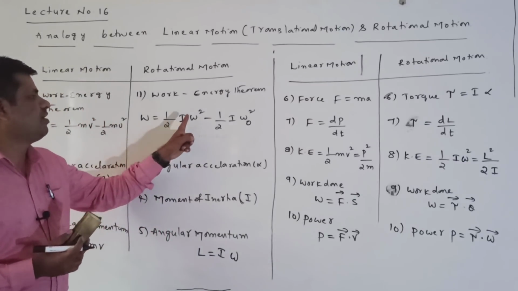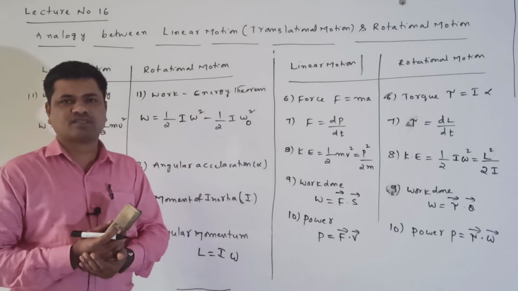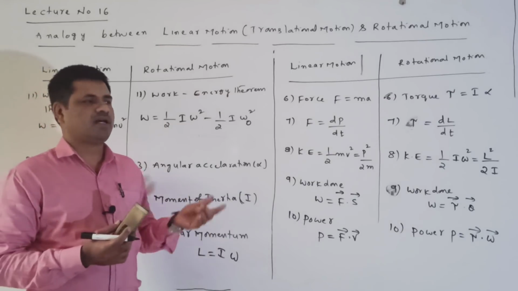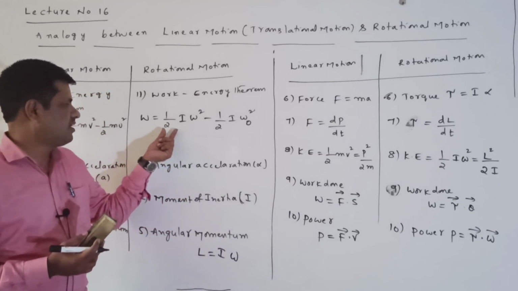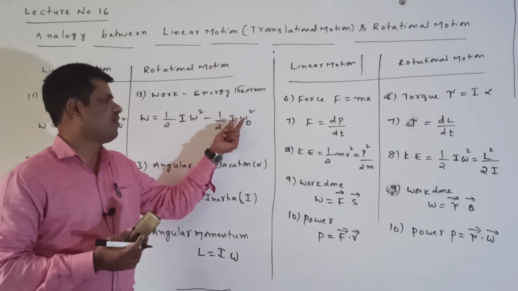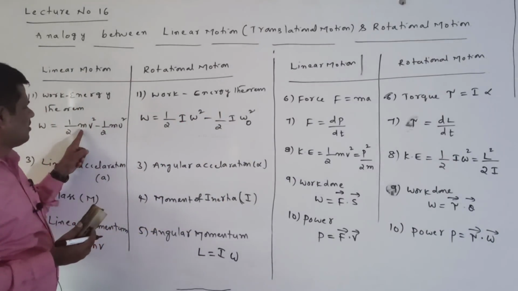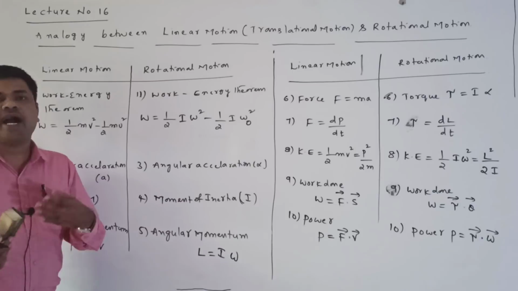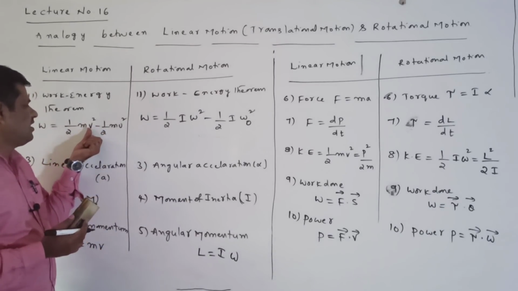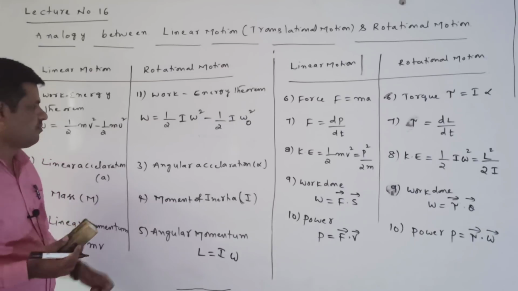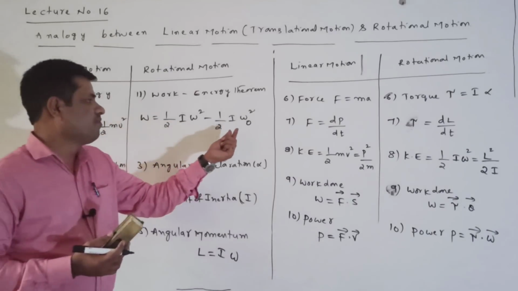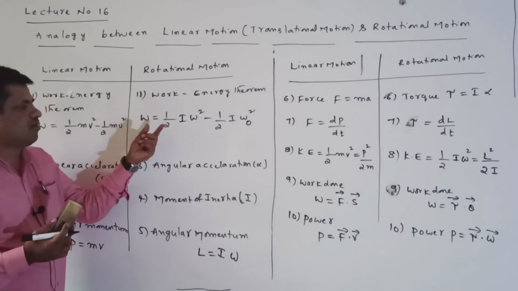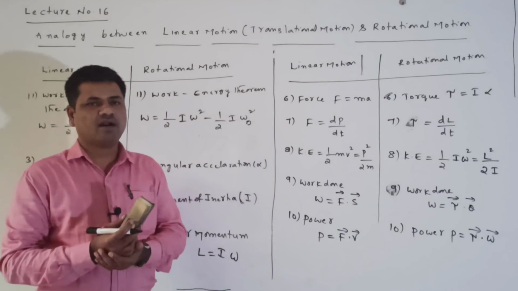Here omega is the final angular velocity and omega naught is the initial angular velocity. The change in kinetic energy can be written as half I omega square minus half I omega naught square. Compare here: in the place of m, moment of inertia is coming. In the place of linear velocity, angular velocity is coming. The final linear velocity becomes the final angular velocity, and the initial linear velocity becomes the initial angular velocity. So W is equal to half I omega square minus half I omega naught square.